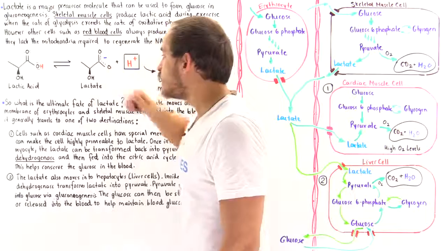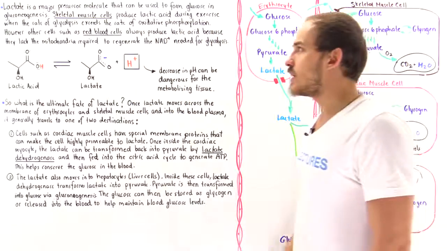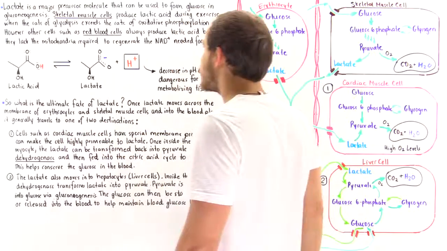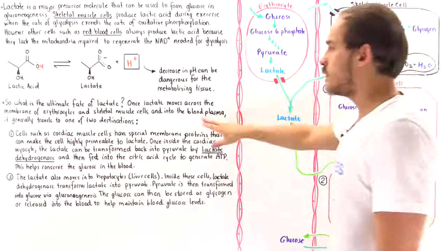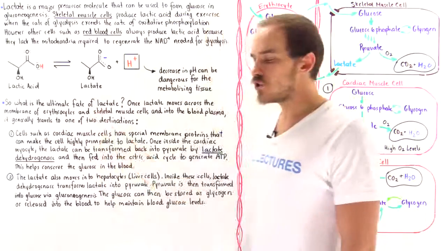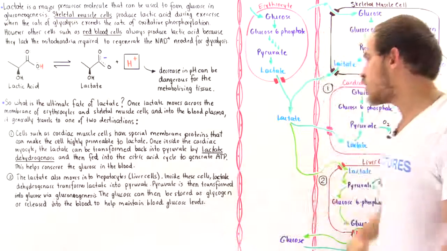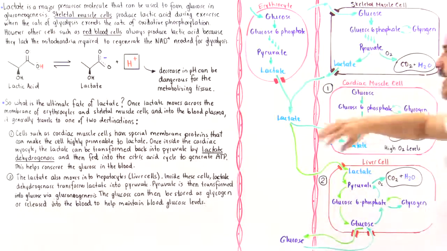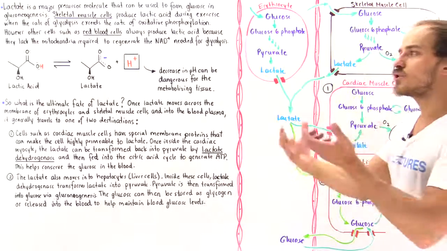So what is the ultimate fate of lactate? Well, once lactate moves across the membrane of these erythrocytes and skeletal muscle cells and enters the bloodstream of our cardiovascular system, the blood plasma, it generally ends up in one of two locations: cardiac muscle cells and liver cells. And so let's focus on the following diagram as we go along this text. And let's imagine that we're essentially sprinting.